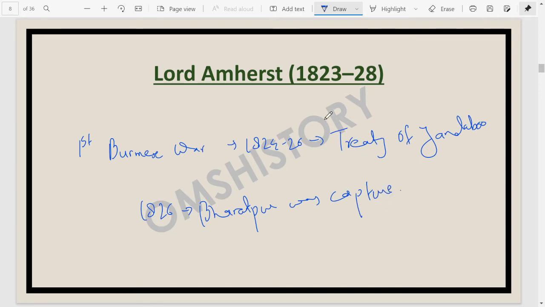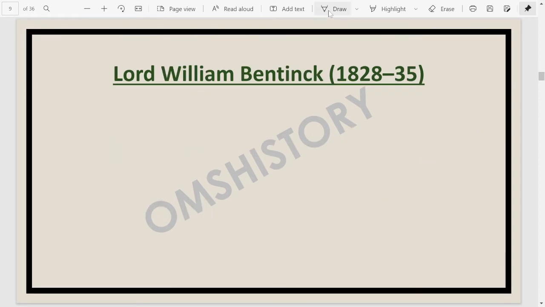Now, after Lord Amherst, we have the next one. He was Lord William Bentinck. He remained in office from 1828 to 1835. During his time period, many things happened. First thing, the prohibition of sati happened. This sati system was abolished during the time period of Lord William Bentinck in 1829.